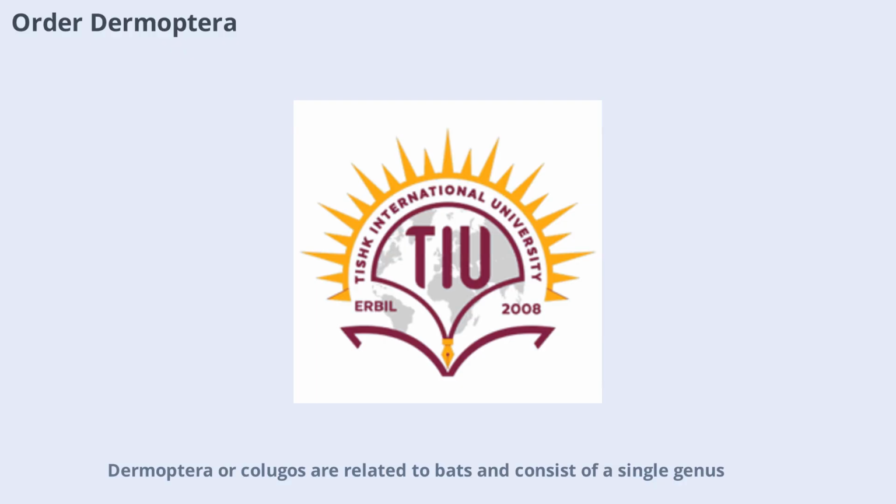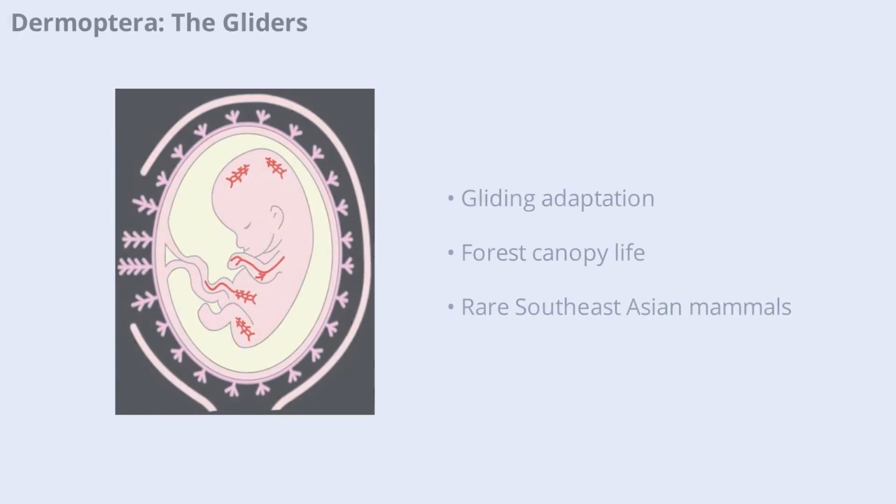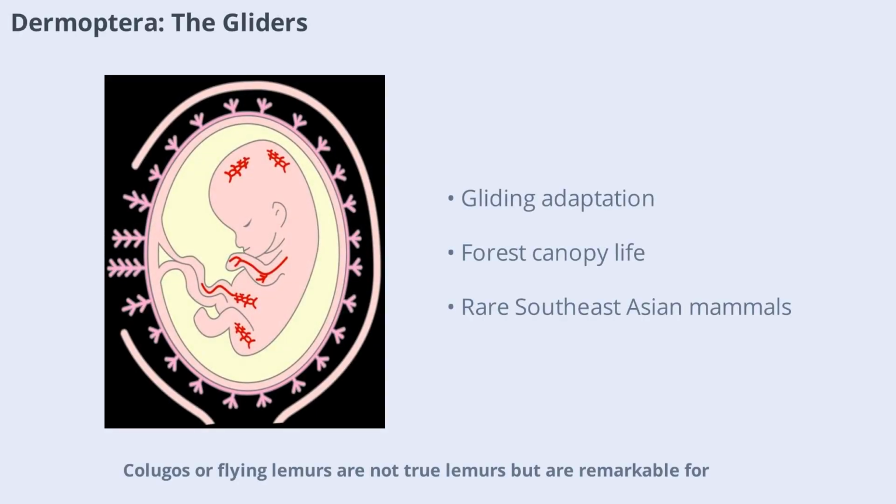Dermoptera, or colugos, are related to bats and consist of a single genus, Galeopterus. Found in Southeast Asia, these mammals cannot fly but are excellent gliders, using a membrane of skin to move between trees. With only 2 species, colugos are rare but fascinating, showing how mammals have adapted to life in the forest canopy. Colugos, or flying lemurs, are not true lemurs but are remarkable for their ability to glide long distances between trees. Their large skin membranes stretch from their neck to the tips of their fingers, toes, and tail, allowing them to move gracefully through the forest. These adaptations help them escape predators and find food in the dense canopy of Southeast Asian forests.